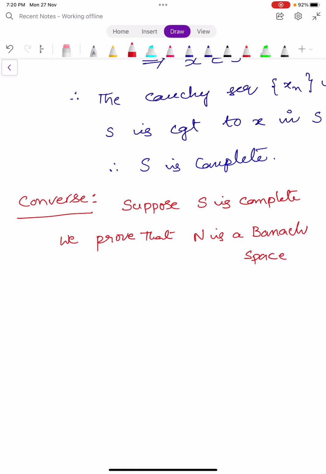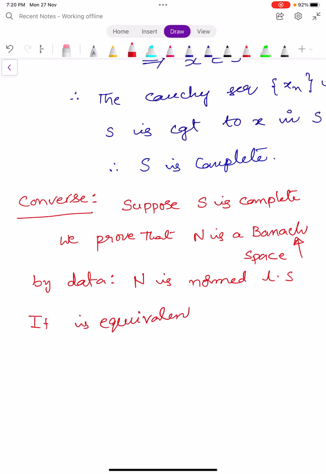Already by the given data, N is a normed linear space. So N is already a normed linear space. Our aim is to show that it is a Banach space. So it is equivalent to prove that N is complete.